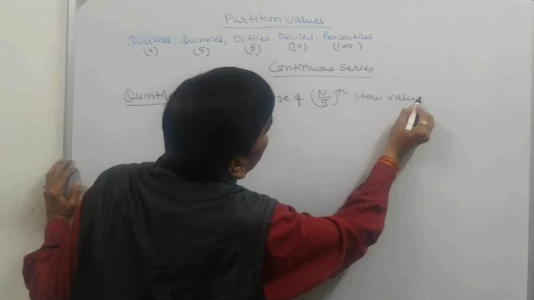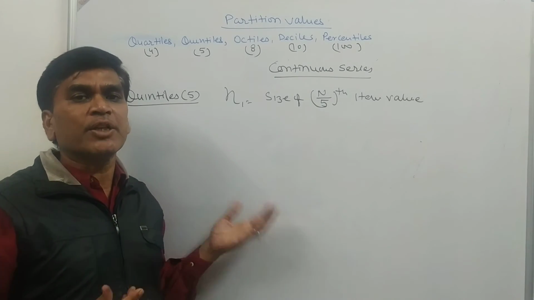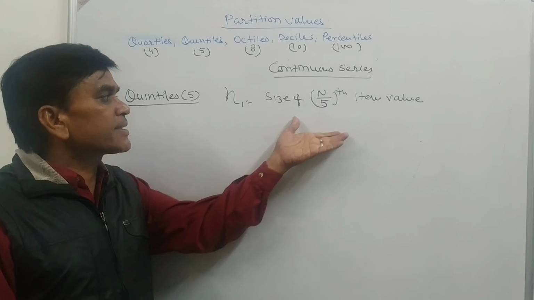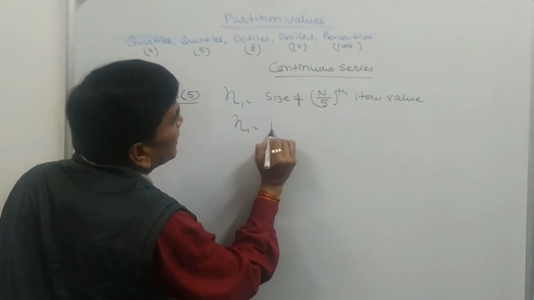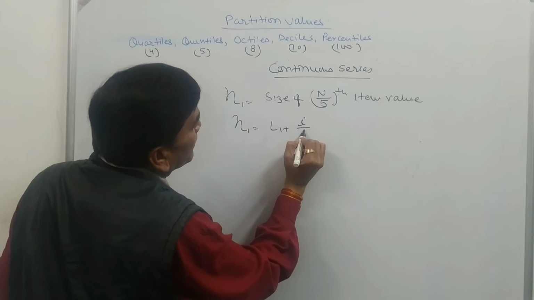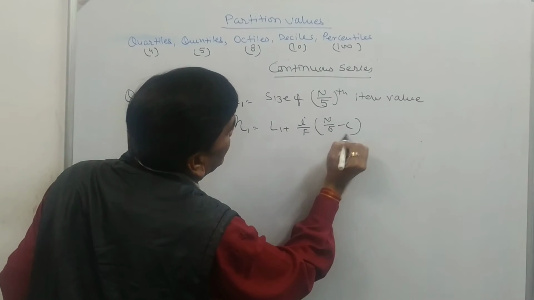From this we will get the position where the quantile lies, between 10 to 20, 20 to 30, whatever, in which class interval it lies. For calculating the real value for that, it is L1 plus I upon F times (n by 5 minus C).